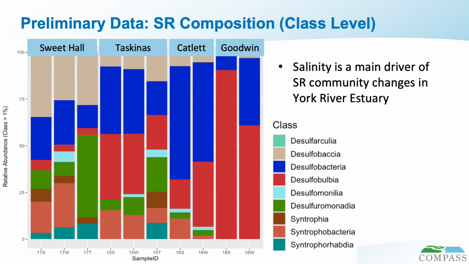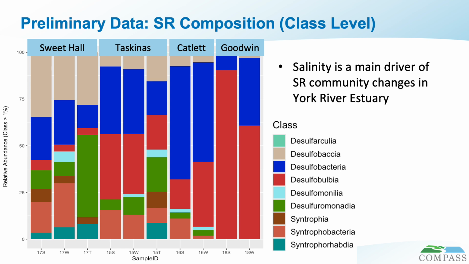Okay, so with the sequencing data that we collected, we can also examine microbial composition and their relative abundance at the class level. And since there were none present in the upland of our samples, here we're taking a more detailed look at the sulfate reducer community composition. So these are actually anaerobic microbes that use sulfate instead of oxygen as their terminal electron acceptor during organic matter degradation. And they're actually quite abundant in marine environments.